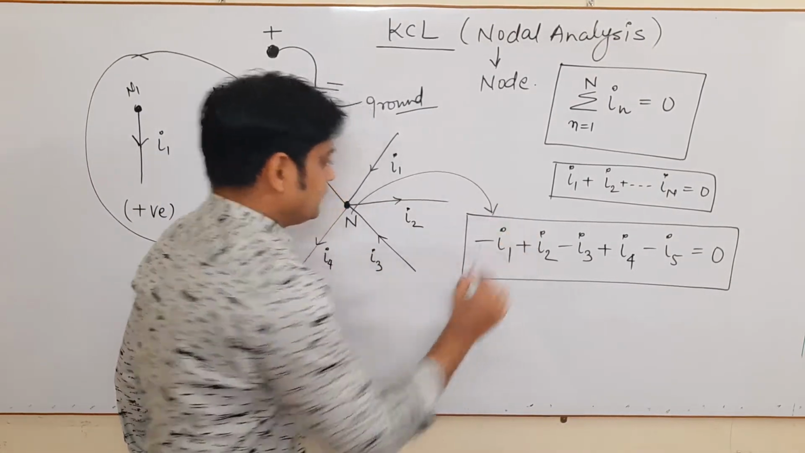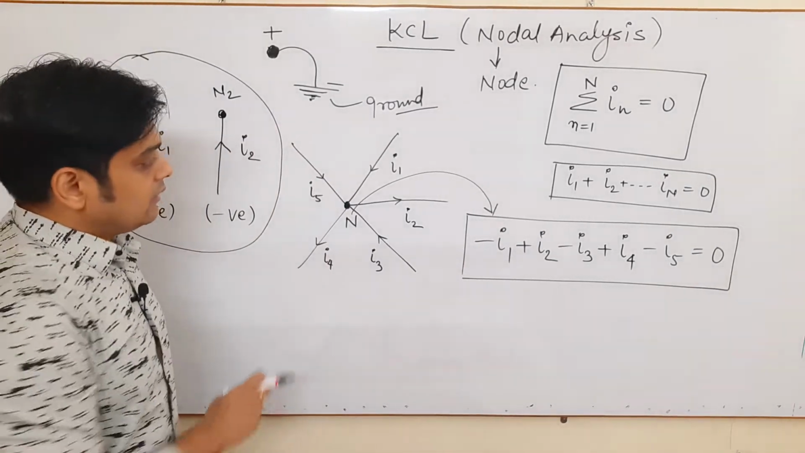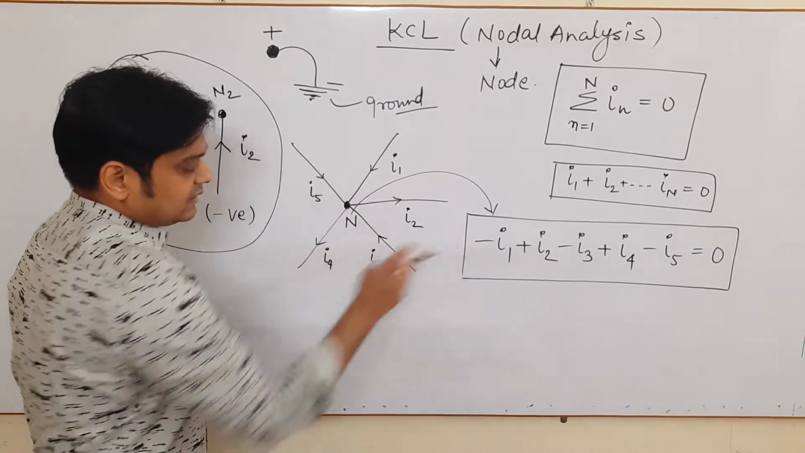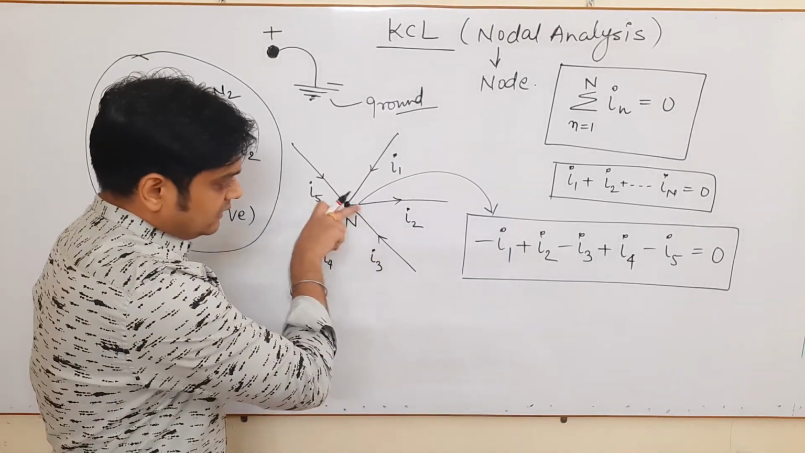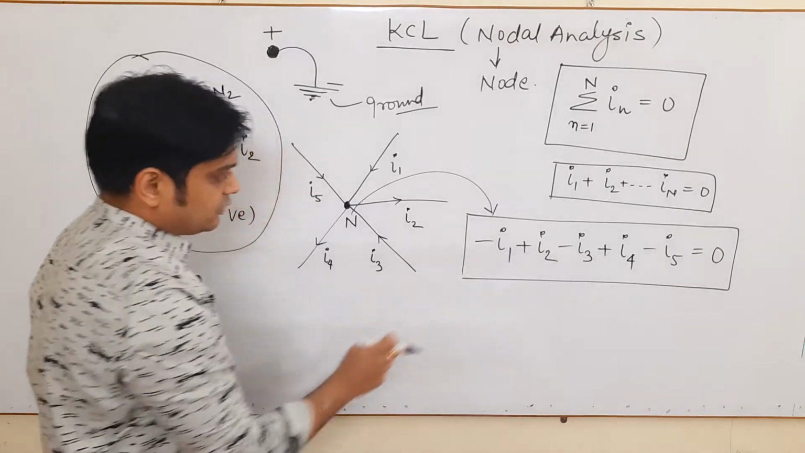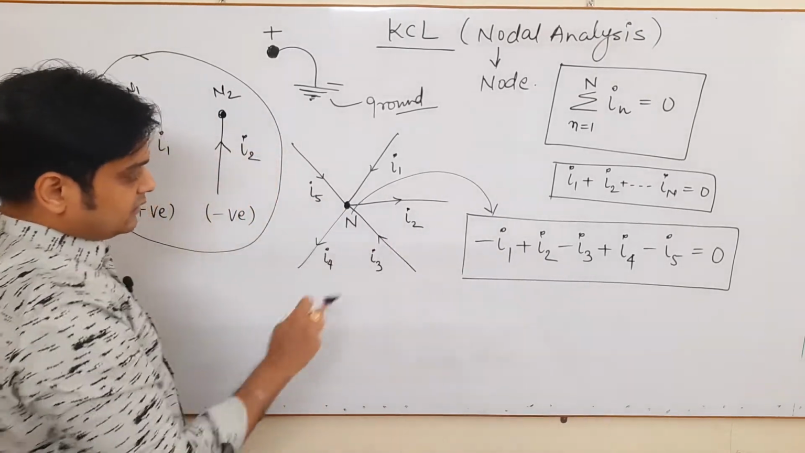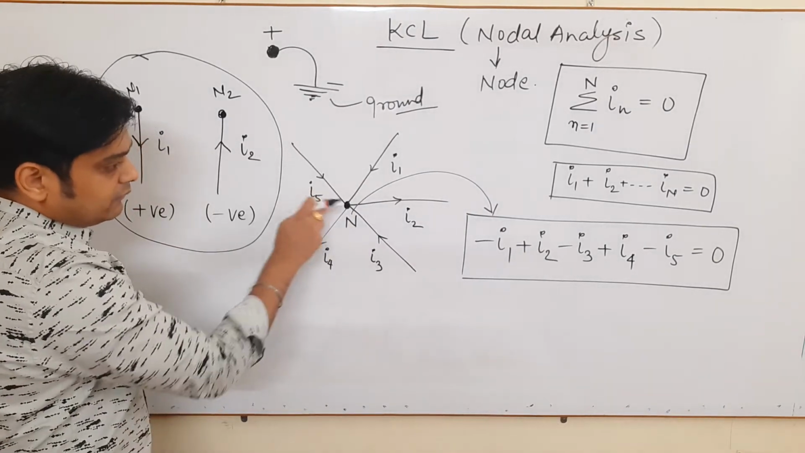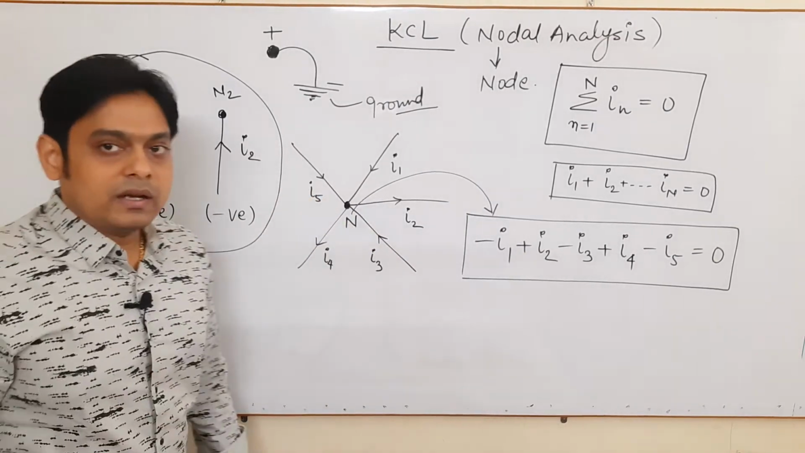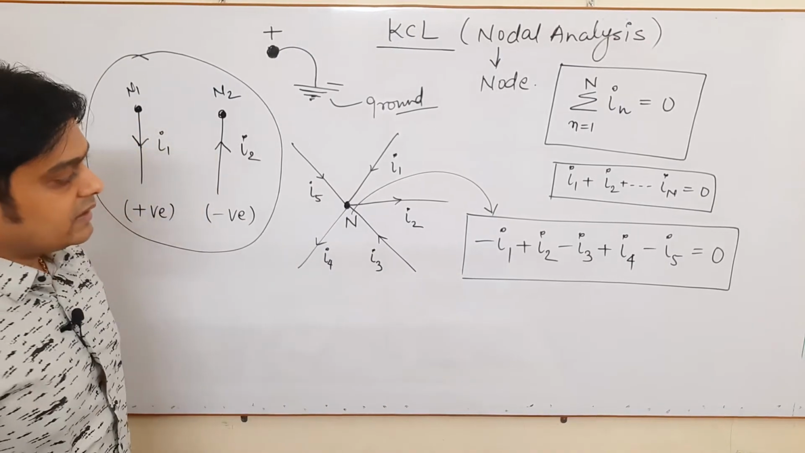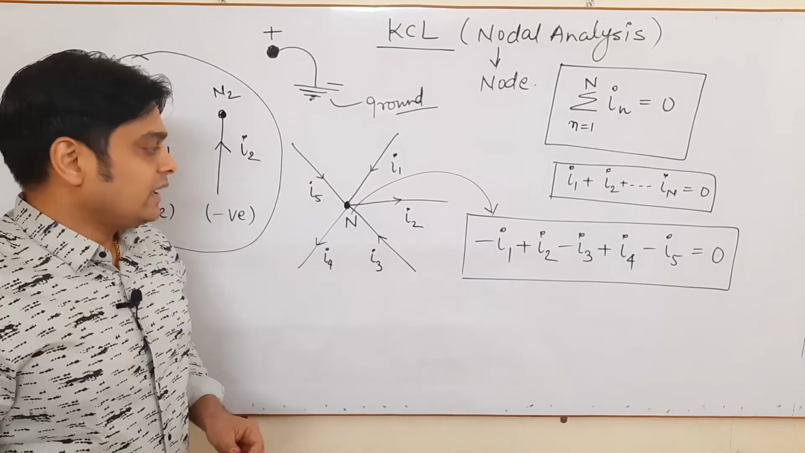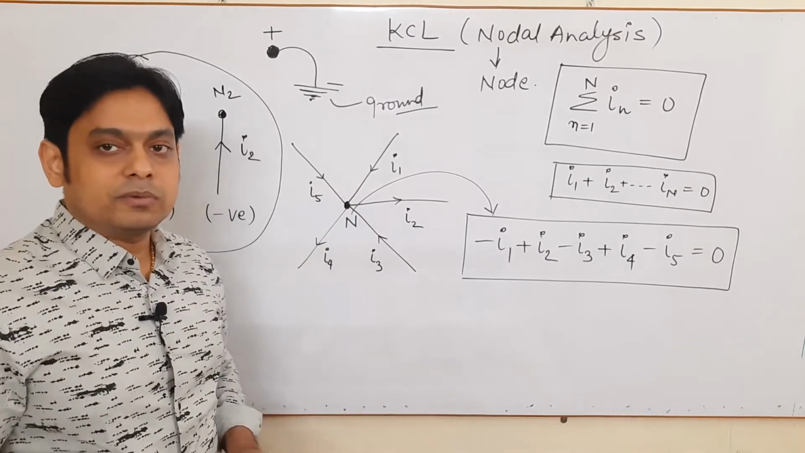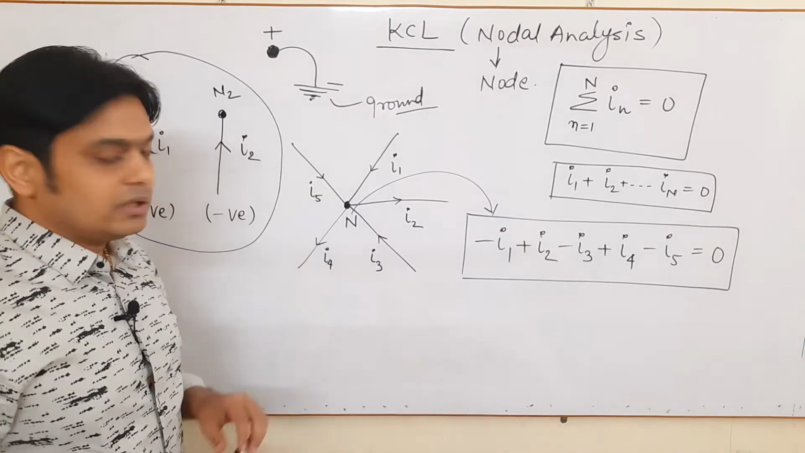Once again I am explaining you, this current I1 is coming towards the node, that's why we will take it as minus of I1. This current I2 is going out from the node, we will take it as positive. I3 again coming towards the node, minus of I3. I4 is going out from the node, we will take it as positive. Similarly I5 which is coming towards the node, it is minus of I5. So the algebraic sum of current is 0. You can easily find the current, voltage, resistance, whatever the quantity you have to find using the concept of nodal analysis. This is all about the nodal analysis.